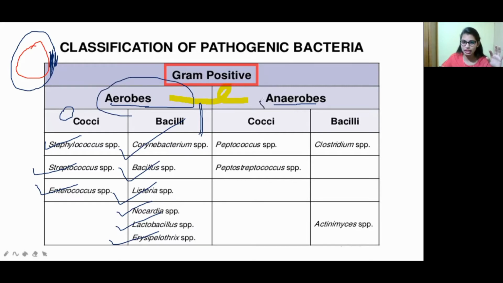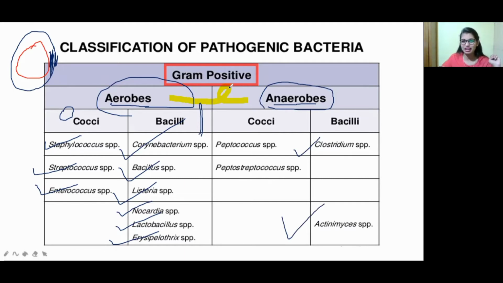Coming to the anaerobes, the gram positive anaerobic cocci are Peptococcus species and Peptostreptococcus species. The gram positive anaerobic bacilli are Clostridium and Actinomyces, which also come under the gram positive bacteria.